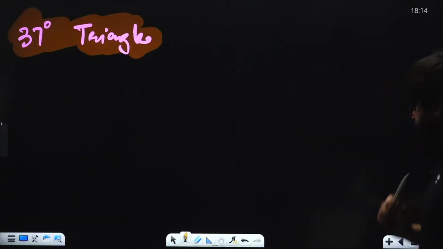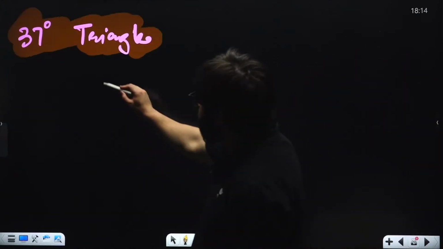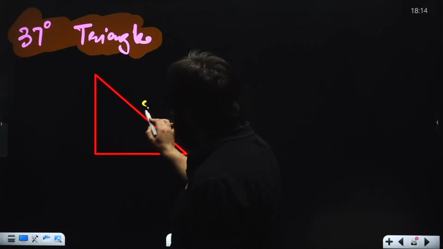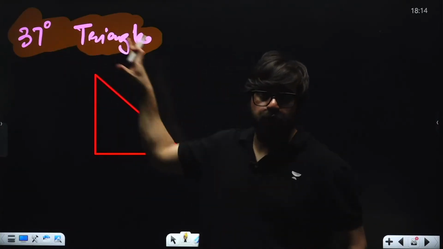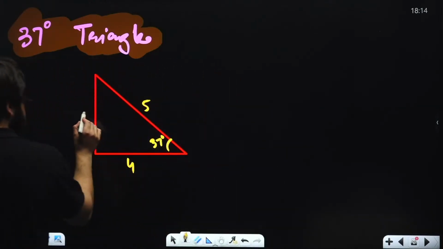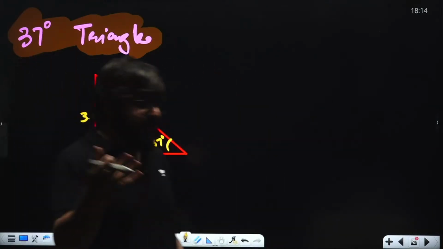And next we have the 37-degree triangle. My dear friends, if this is 37 degrees, in this case also the hypotenuse will be 5 in both. But here the base will be 4 and this side will be 3. Sir, how can we remember this? See.